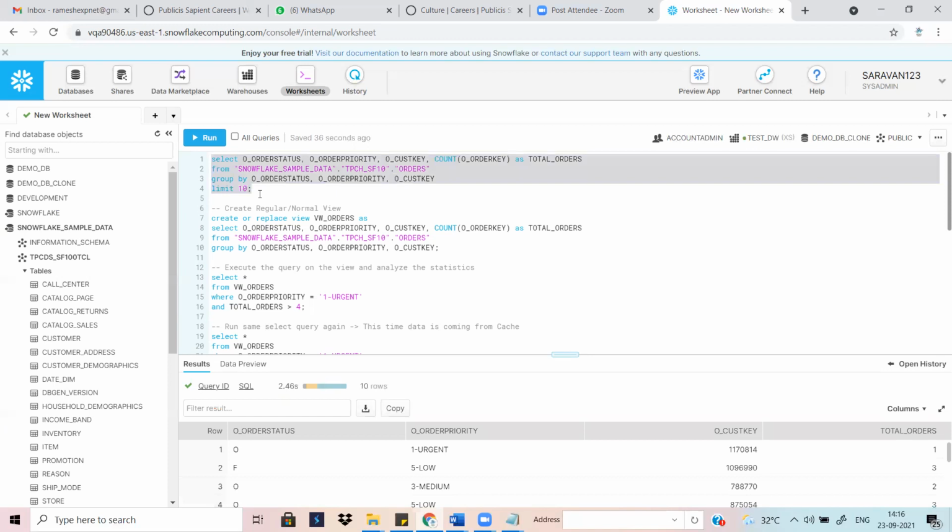Do you have any doubt in this query? Are you familiar with that? Yeah, I am familiar with that. Yeah, it's a normal group by query only.